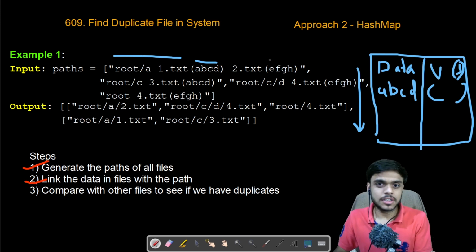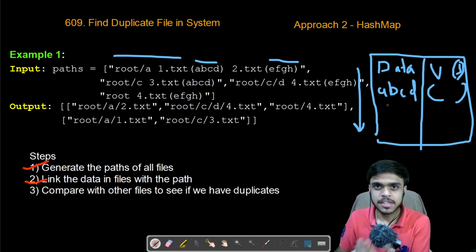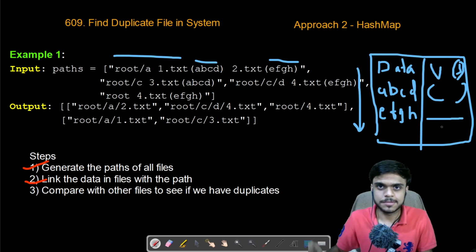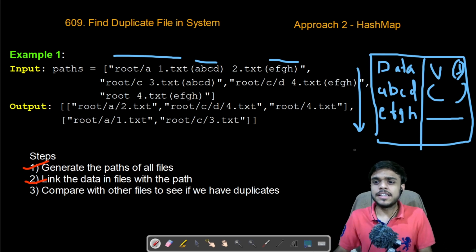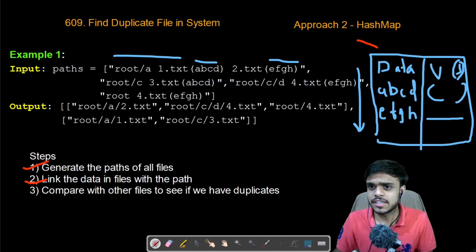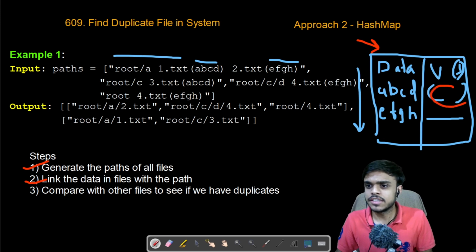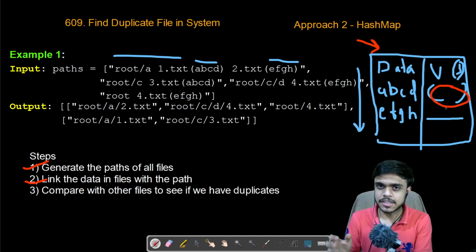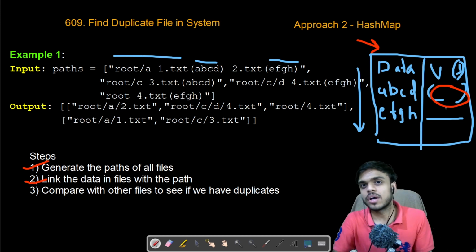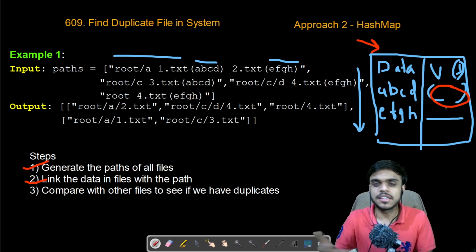And if, for the next string, we do not have this content in the hash map, in that case we create a new element in the hash map with the contents of the file, let's say efgh, and then add the file path with a new vector. After completely populating the hash map, we iterate over it and check for each element if the size of the vector is greater than 1. That means there are duplicates present. So we append it to our final answer vector and then return it.